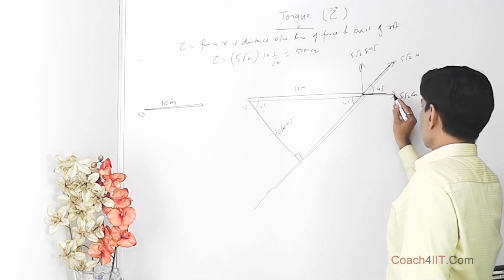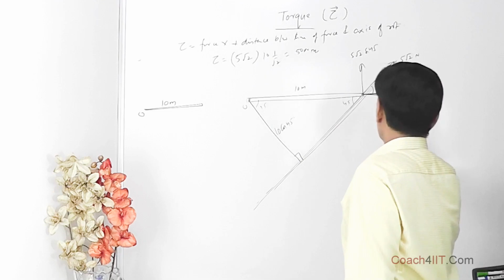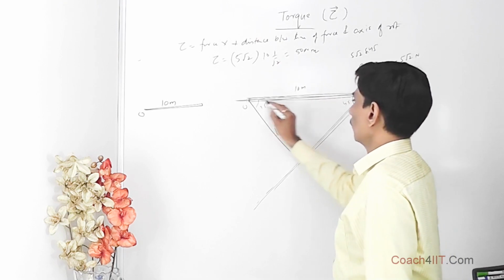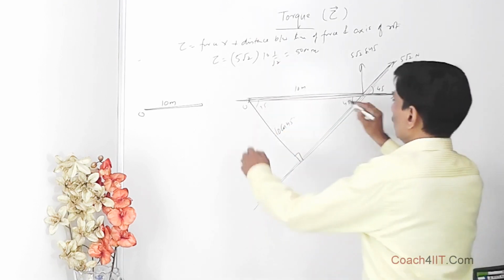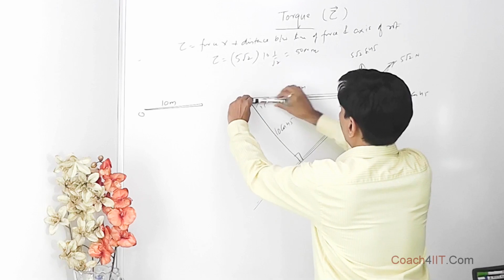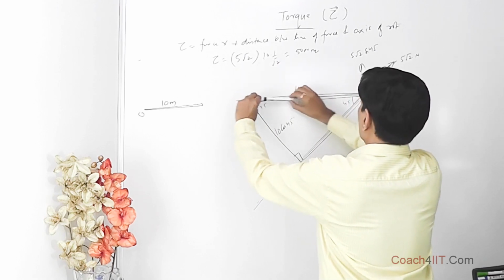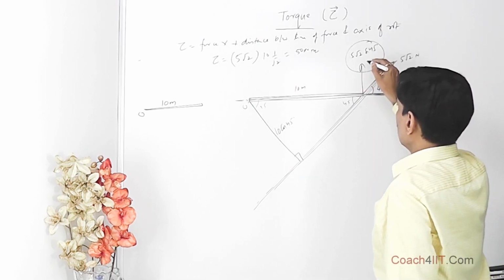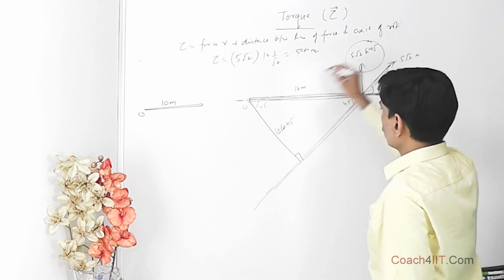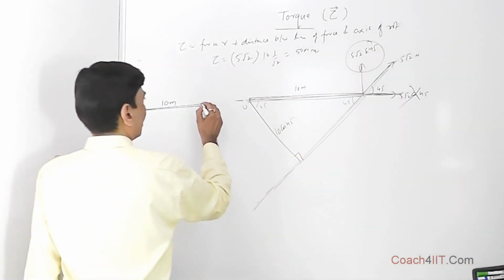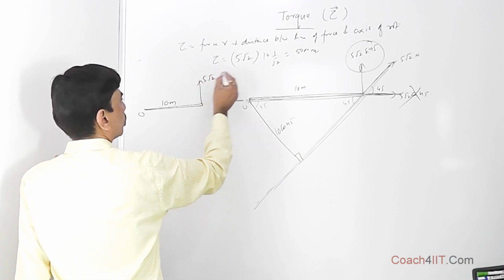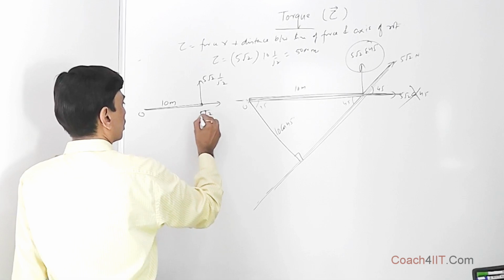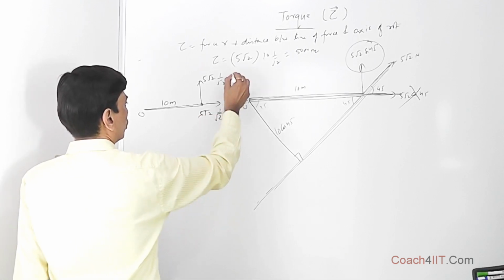The torque of this force about this axis is 0, because torque is force into the perpendicular distance between the line of force and the axis, and this force is passing through the axis only. If this is a rod hinged over here and you pull it this way, there will not be any rotation. The rotation will be only because of this force. So the torque is primarily because of this force about this axis. Now we have two forces. One is 5 root 2 sin 45, which is once again 1 by root 2, and the other is 5 root 2 cos 45, once again 1 by root 2 Newton.